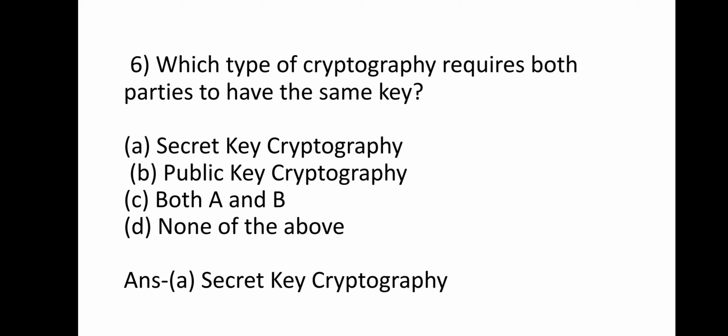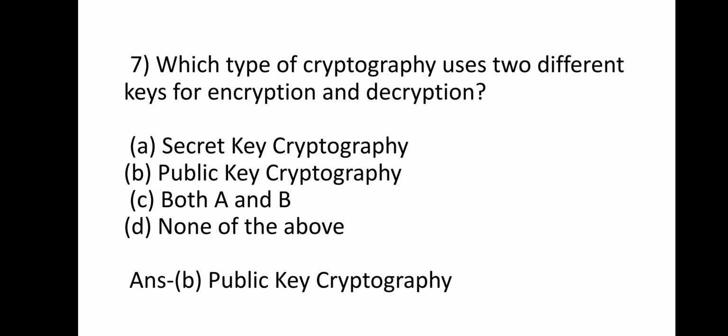Question 6: which type of cryptography requires both parties to have the same key? Option A secret key cryptography, option B public key cryptography, option C both A and B, and option D none of the above. The answer is A, secret key cryptography. Question 7: which type of cryptography uses two different keys for encryption and decryption? The answer is B, public key cryptography.